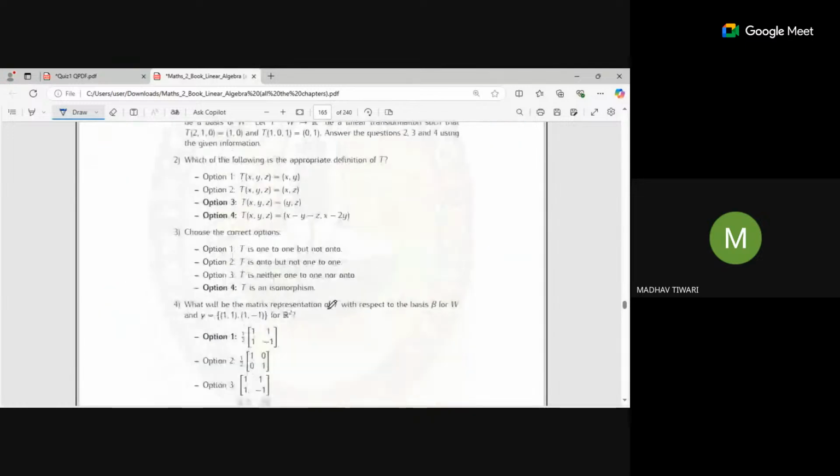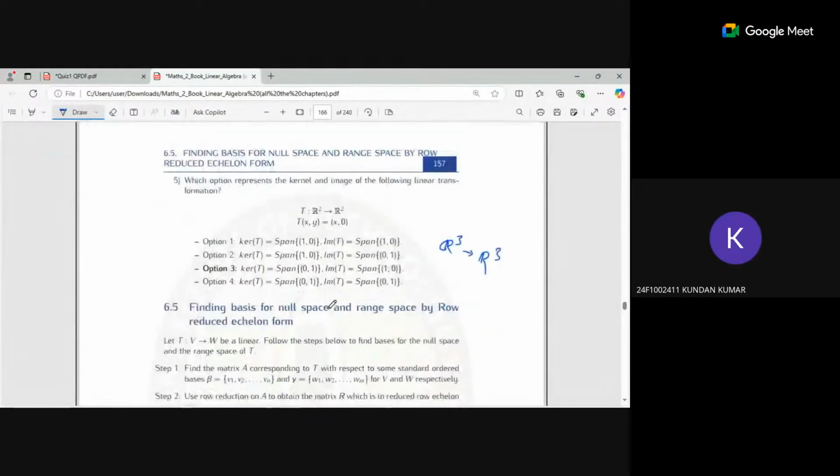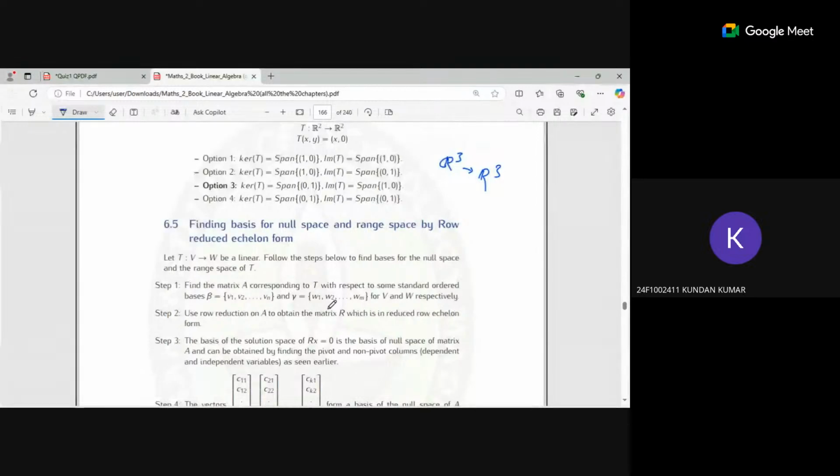For onto, you have to check that the range space and codomain space are the same. That means if there is any point inside the codomain that is not inside the range space, then you can say it is not onto by definition. It's clear, sir, but in a problem, how to apply that part?